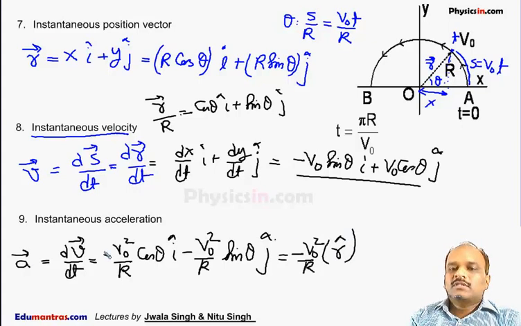Since this acceleration is always directed towards the center, it is opposite to the position vector of the particle. So we can say this is also called centripetal acceleration. Centripetal acceleration means it is pointing towards the center of the circle.